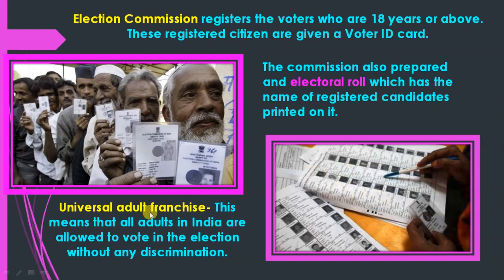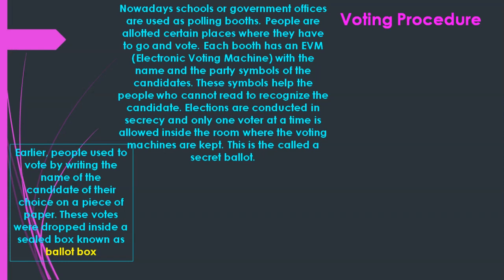Universal adult franchise. This means that all adults in India are allowed to vote in the election without any discrimination. Discrimination means whether he is rich or poor, or fair or dark. Without any type of discrimination, he can vote.